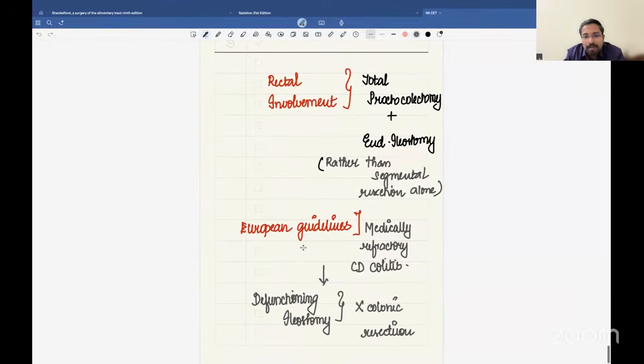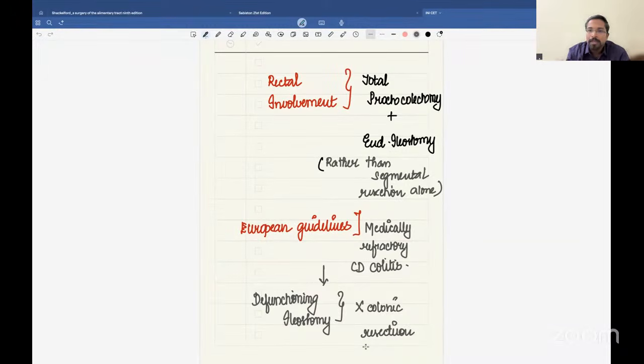Now, this is the update, the European guidelines. What it says is that if there is medically refractory Crohn's disease or colitis, you have to do a defunctioning ileostomy rather than a colonic resection, and you have to give top-down therapy. That is the approach of medical disease, and you can observe it. That is one form of making the medical therapy with minimal surgical intervention, thereby avoiding total abdominal colectomy.